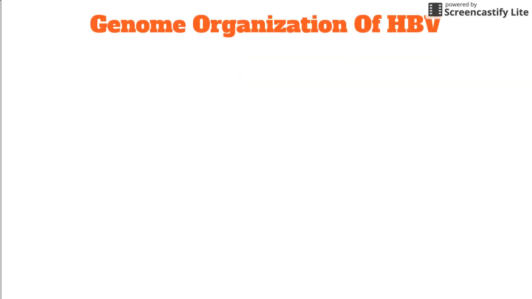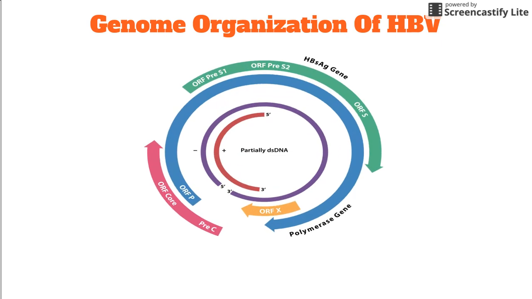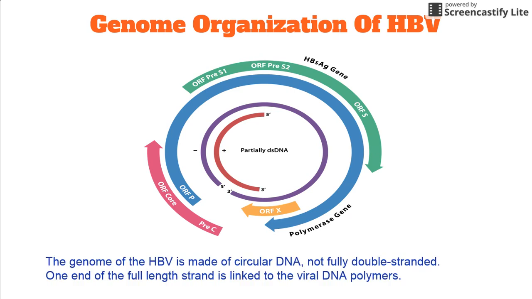Now we will see the genome organization of the HBV virus. This image is about the genome composition of the HBV. The genome of HBV is made of circular DNA. One end of the full-length strand is linked to the viral DNA polymerase. There are 4 known genes encoded by the genome called C, X, P, and S.